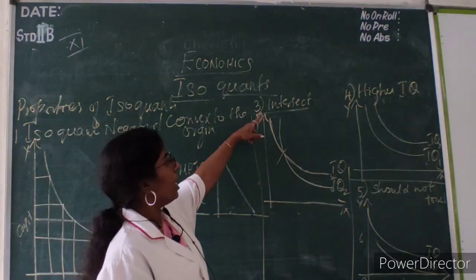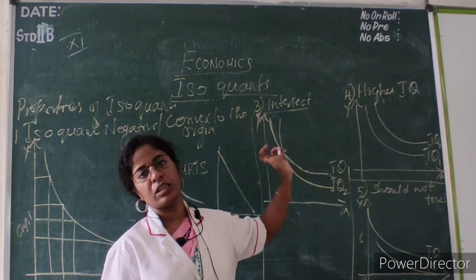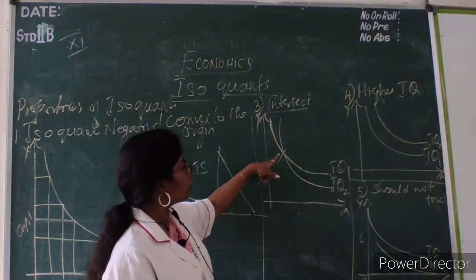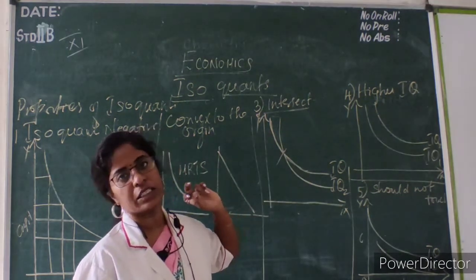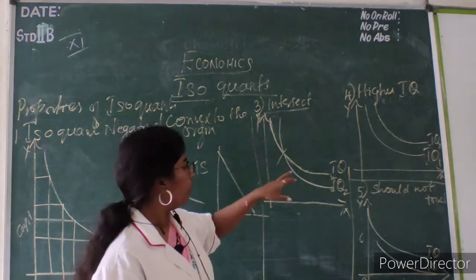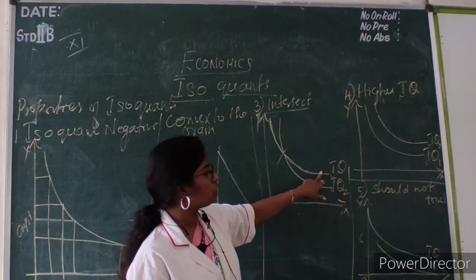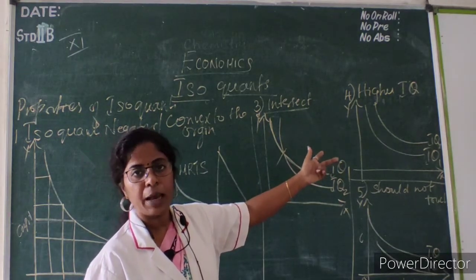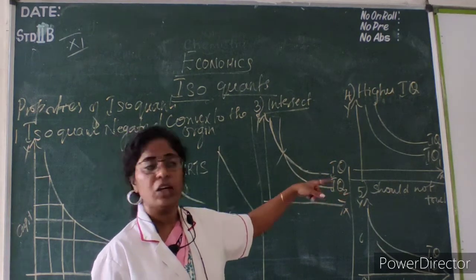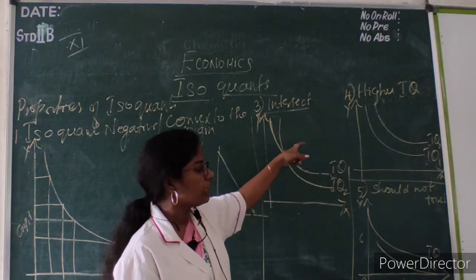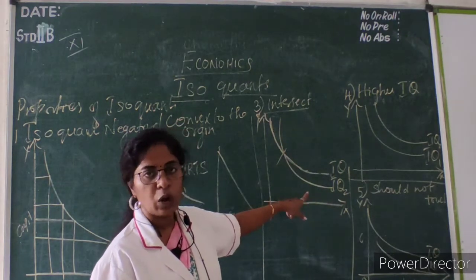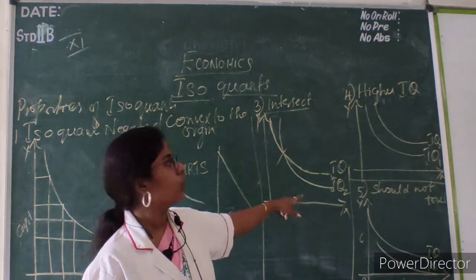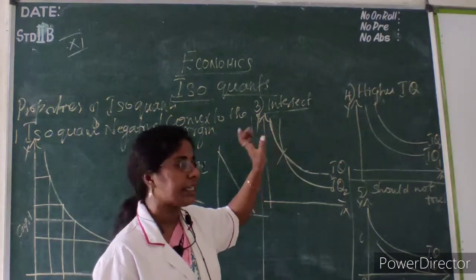Next one, third one, isoquants will not intersect each other. See, if both the isoquants intersect each other, at this position itself we are getting a higher level of satisfaction, more level of output. But the first isoquant should show less and the second should show a greater level of output. But what happens when they intersect each other? The isoquant 2 moves downwards. So this shows that the output level is down. So that's why the isoquants should not intersect each other.